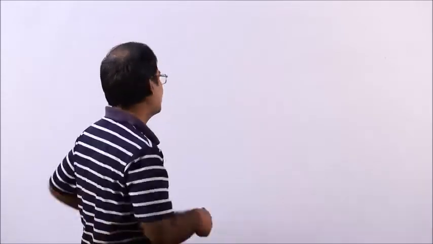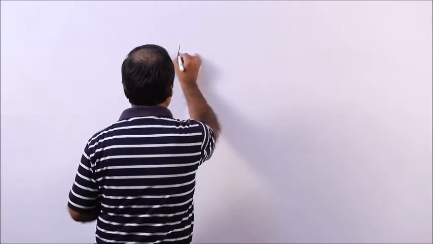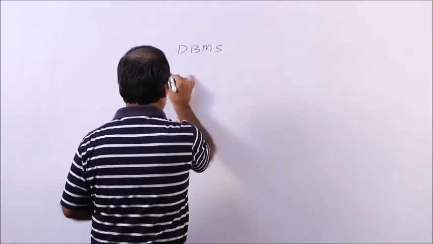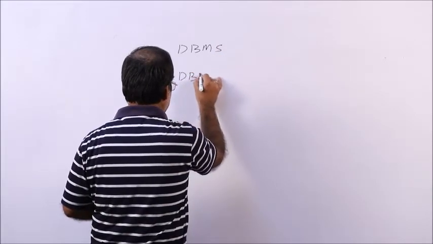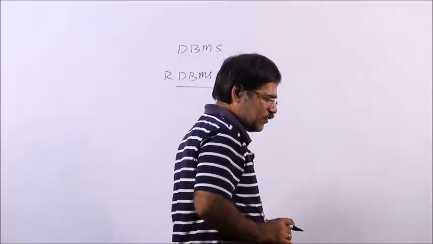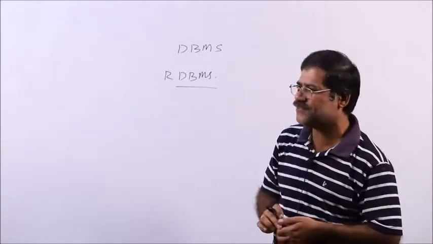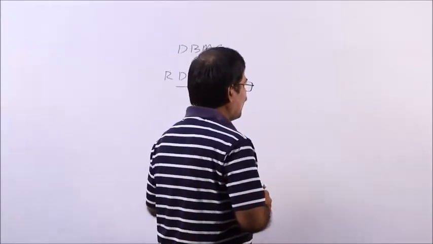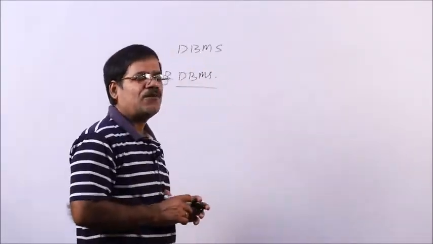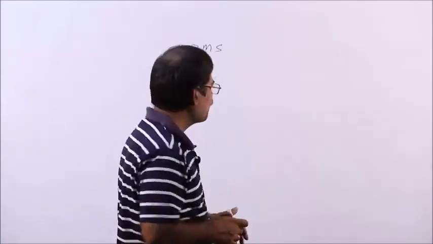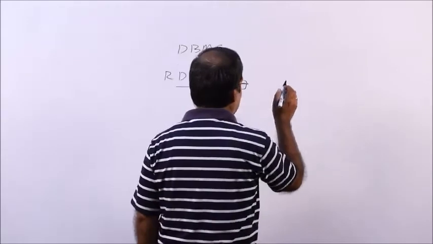Then I will talk about RDBMS. So, DBMS, RDBMS, so many concepts are there. The other concept is how you can store the data. So, this is the schema structure of the database, that is your 3 views of data, the architectural design of a database. You can store the data like this.